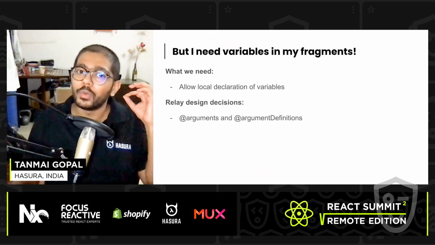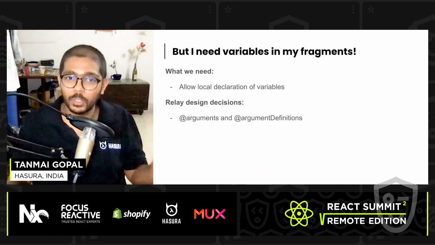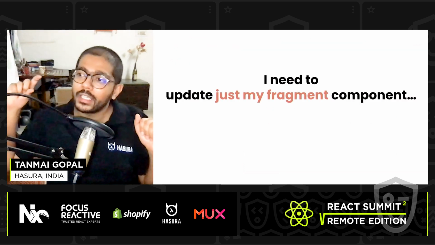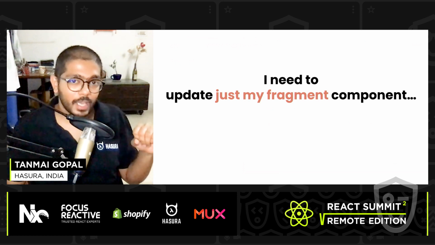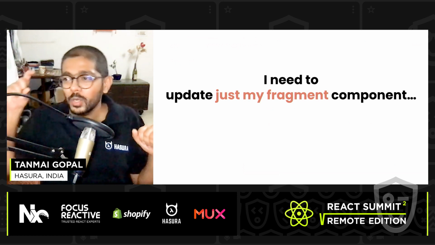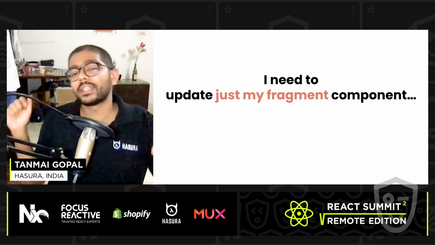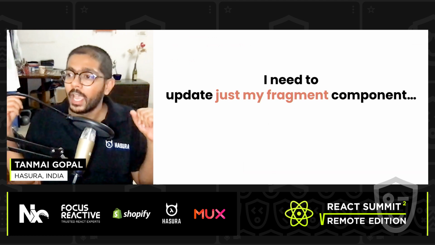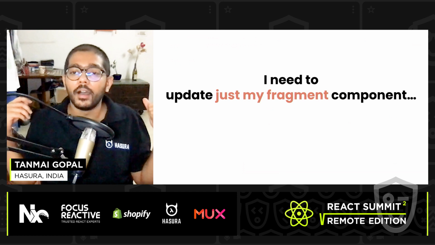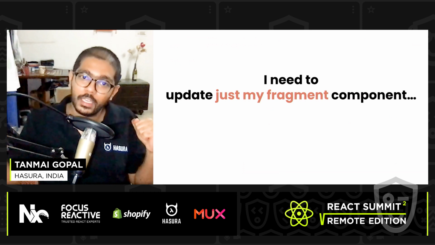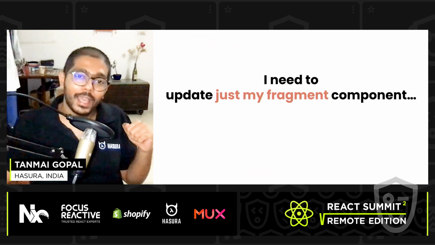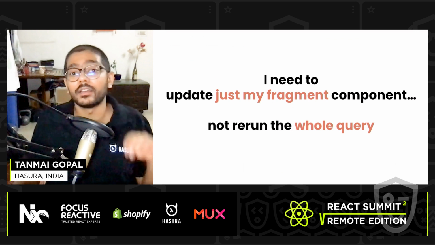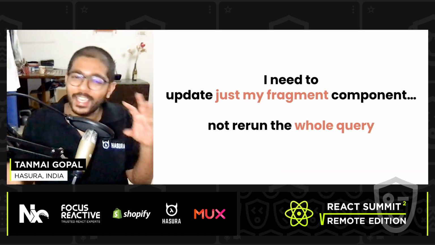As soon as you realize that you want to handle variables locally, you'll realize that what you wanted to do was, whenever the user is providing input somewhere deep down in the component hierarchy, update that fragment. So if you look at that example where I wanted to view just 3 columns, maybe the user will provide more input and I want to view just 10 columns. And as the user is providing input, we want to update just that fragment, and we definitely do not want to run the entire query again. That's what we want to do.